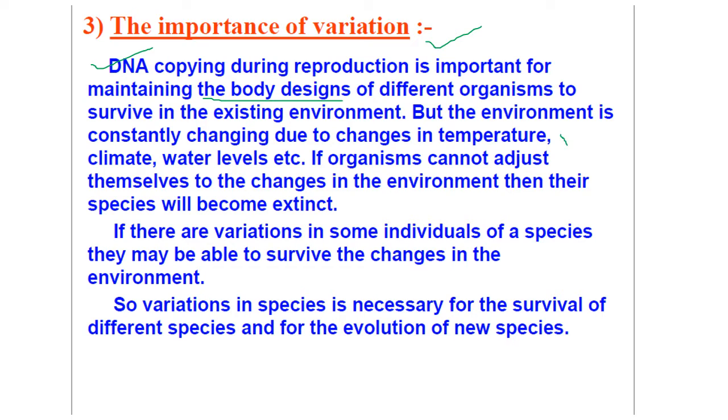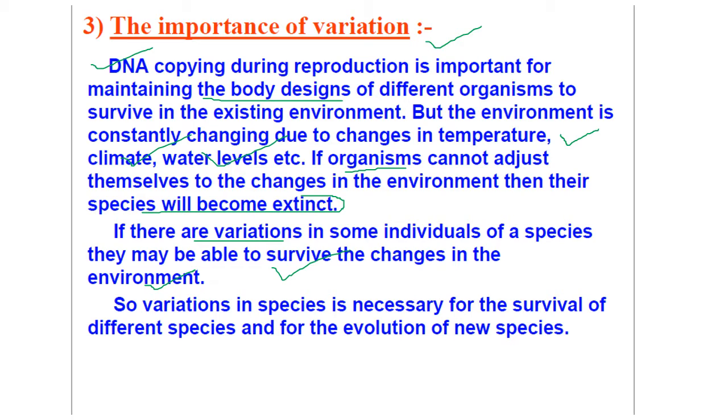There will be changes in the temperature, the climate, the water levels, etc. If the organism cannot adjust to those climatic conditions, the species can become extinct. That is why variation in some individuals of the species is important to survive in the changed climatic conditions.